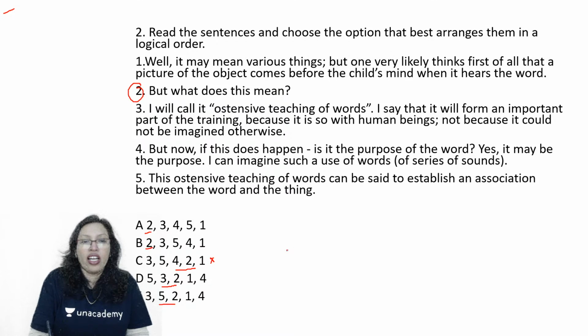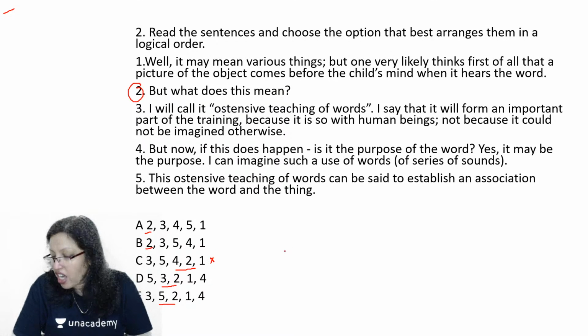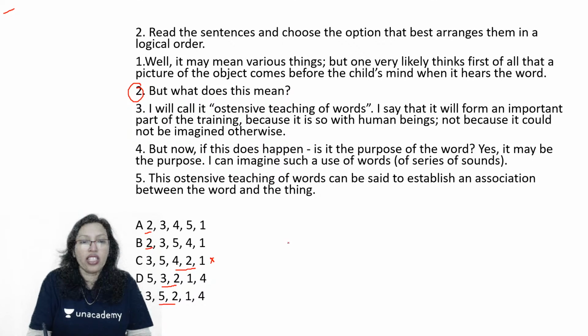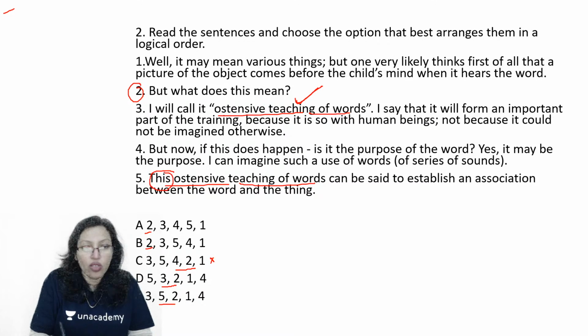Okay. I am waiting. Akanksha says E. Okay, let's try this out. I call this ostensive teaching of words. I say that it will form an important part of the training because it is so with human beings, not because it could not be imagined. This ostensive teaching of words. Okay, do you see this connection? There is a phrase given here and then we refer to it using this. This is ostensive teaching of words. So 3 and then 5 connect together can be said to establish an association between the word and a thing.